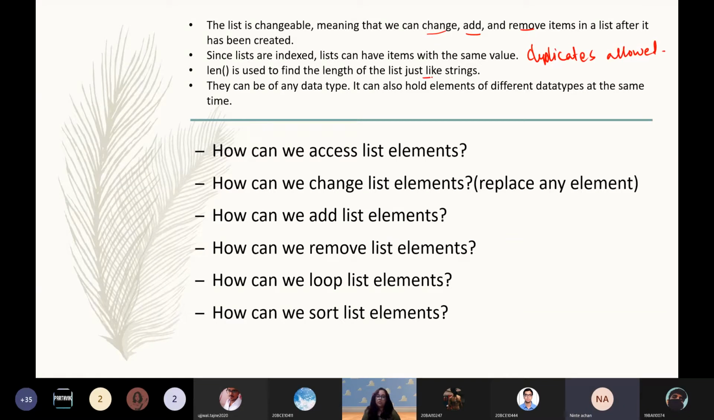Next, len is used to find the length of the list. Lists can hold any data type. I just showed you, you can put strings, numbers, etc. All of them are acceptable in the case of a list.